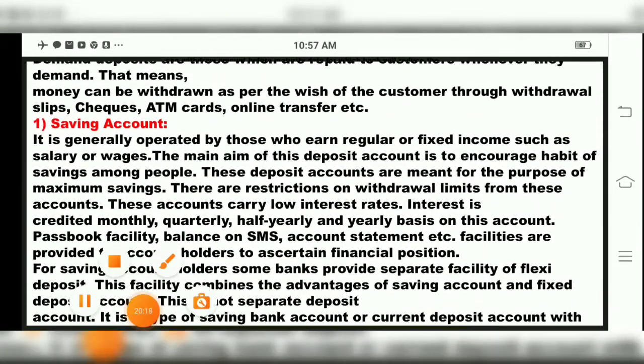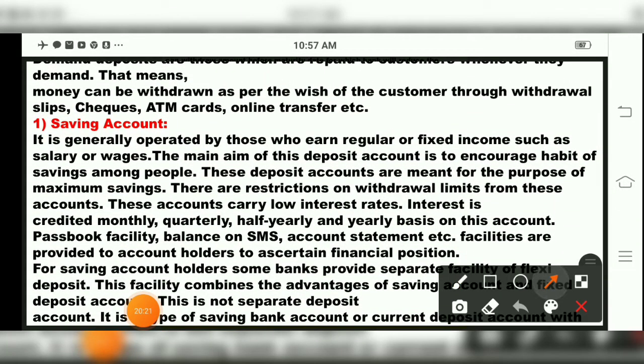Now under demand deposits we have the savings account. A savings account, children, is generally operated by those who earn regular or fixed income such as salary or wages. The main aim of this deposit account is to encourage the habit of savings among people. So these accounts are meant for the purpose of maximum savings.